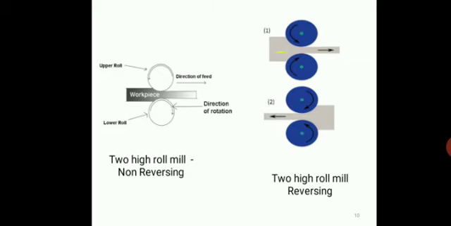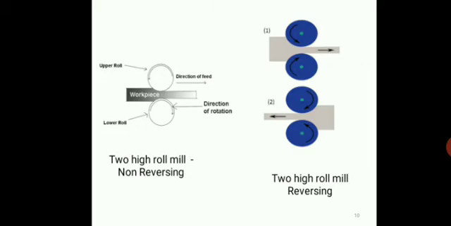So this is the reversing type. We can reverse the direction, and first the metal is fed in this direction, and then we reverse the direction and the workpiece is fed in this direction. In this case a series of reductions can be made using the same set of rolls by passing the work back and forth.